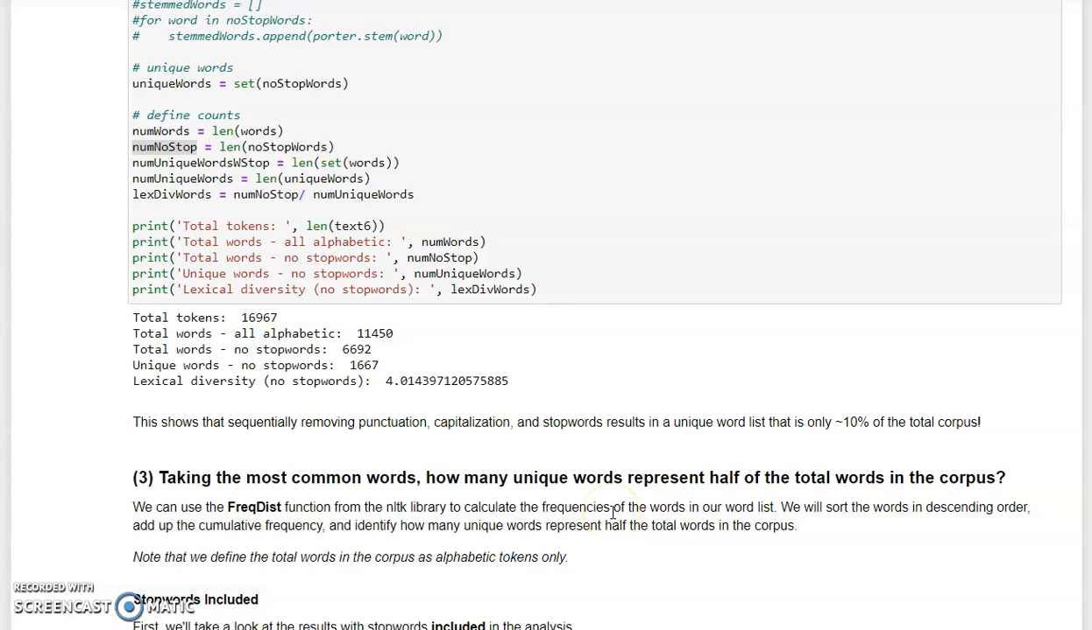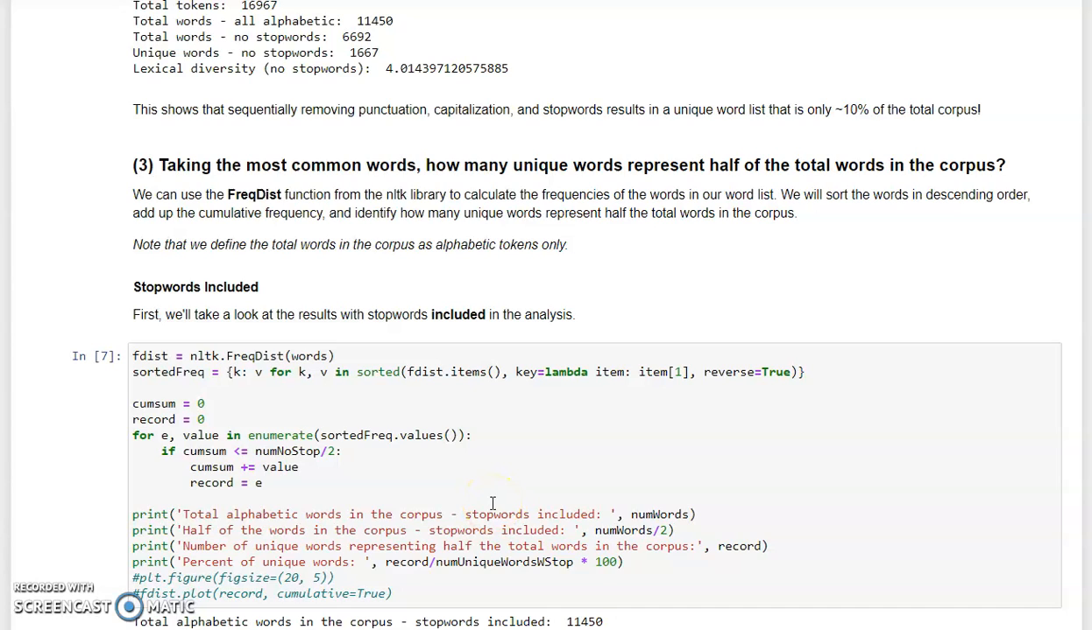You can see here that we've listed the total tokens, the total alphabetic words, the total number of words with stop words excluded, as well as the unique words with stop words excluded. And what this is showing us is that on average, each word in the text appears about 4 times, and that we have 1,667 distinct unique words in the text. This means that only about 10% of the unique words in the text represent the total corpus.